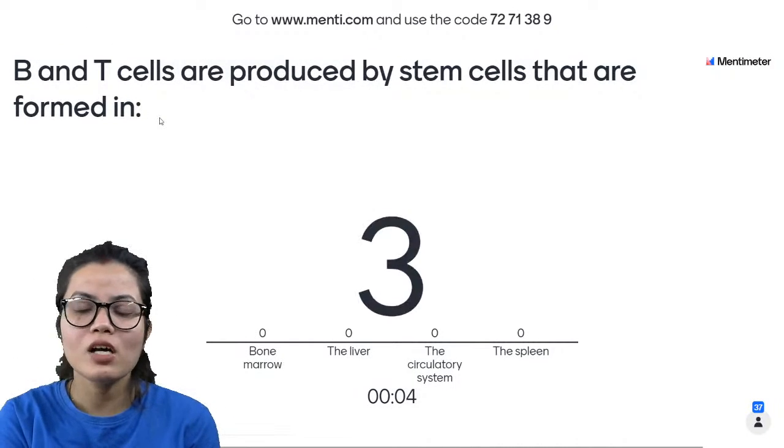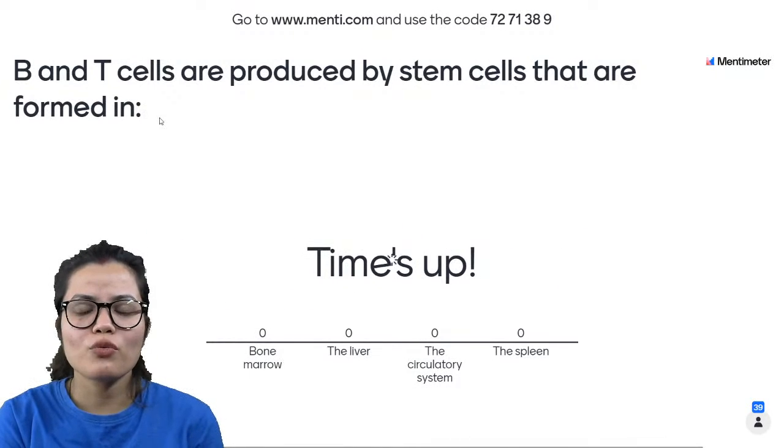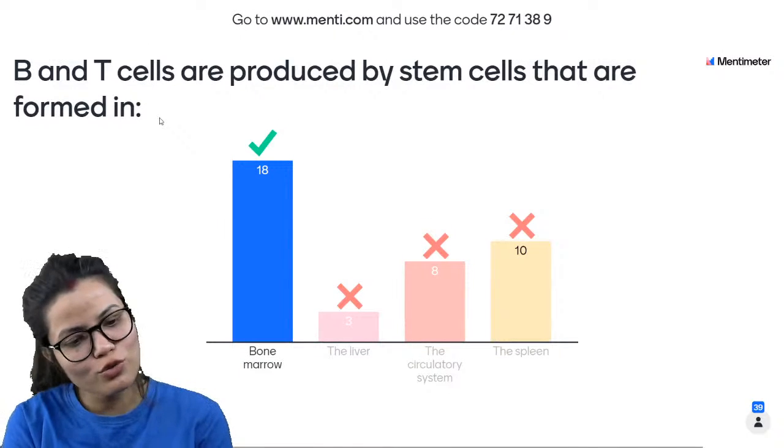Very good. All of you are doing great. Fantastic. Very good. So how many kids do we have? Okay, great. So we have 18 of you who have marked it correctly.